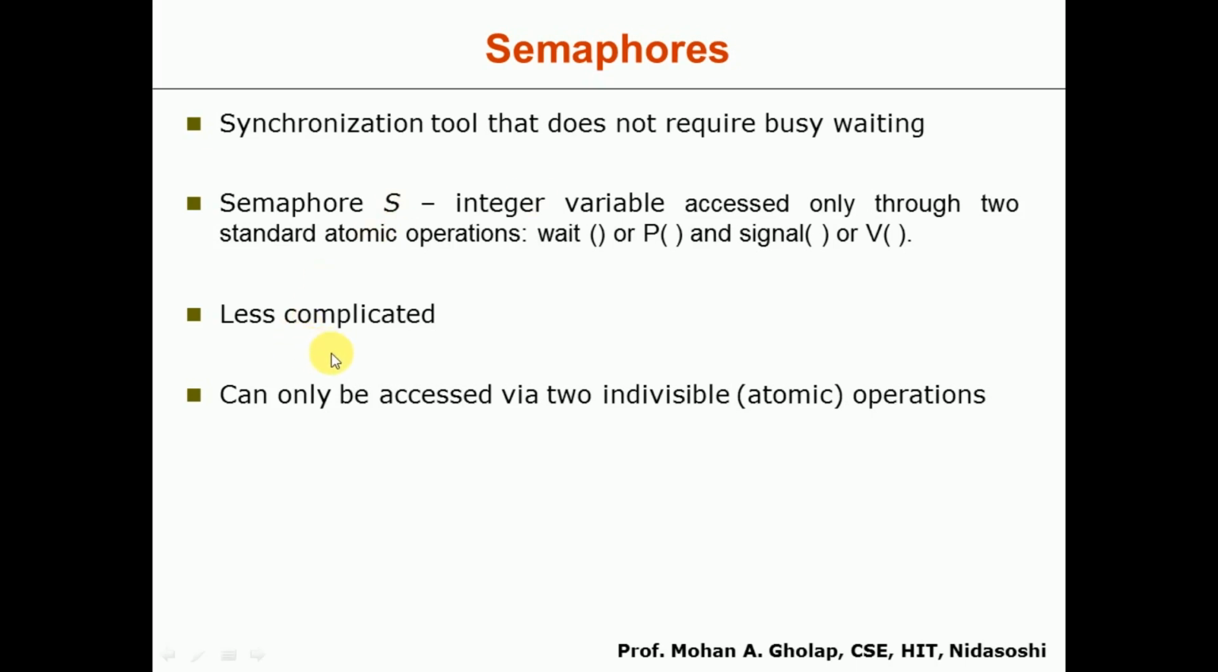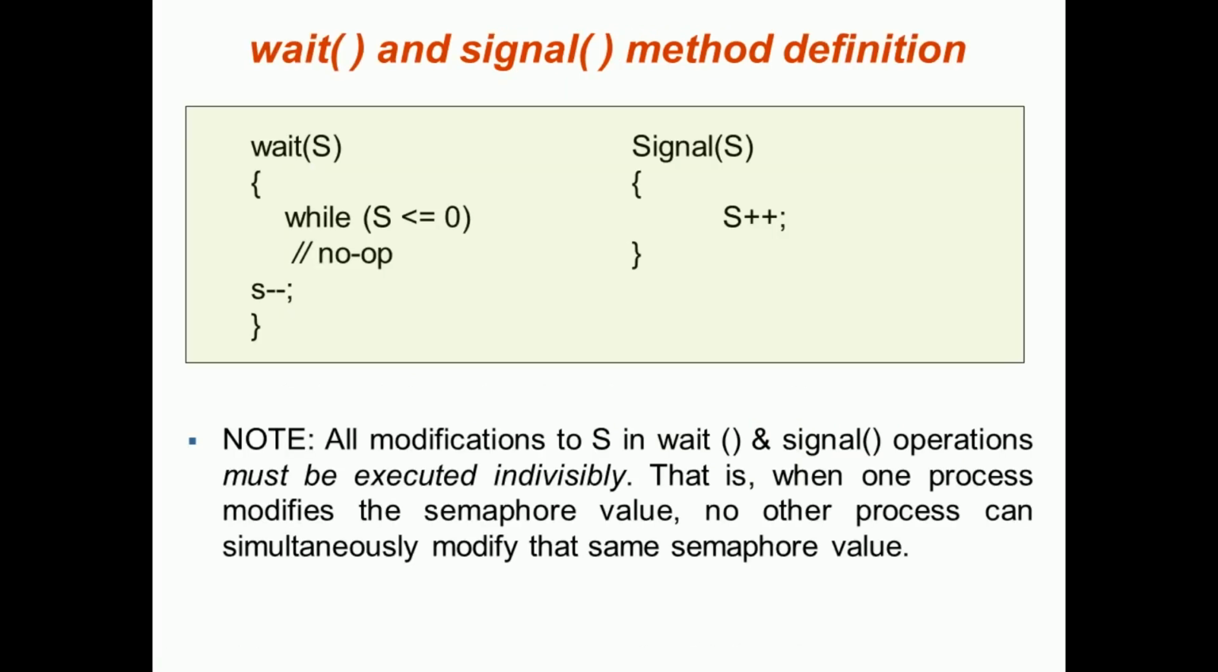It's less complicated and can only be accessed via two indivisible, that is atomic, operations. Atomic in the sense that these are mutually exclusive operations. Next we'll see how exactly these two operations, through which you can access the semaphore S, can be implemented, that is the wait and signal method definitions.